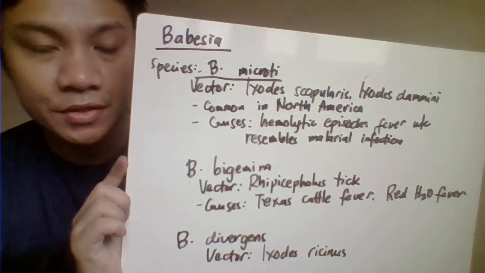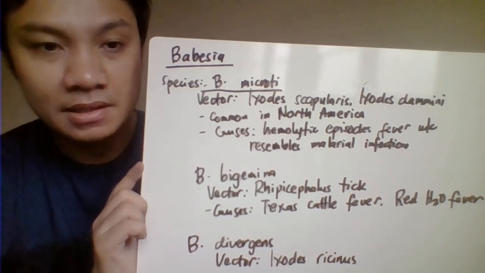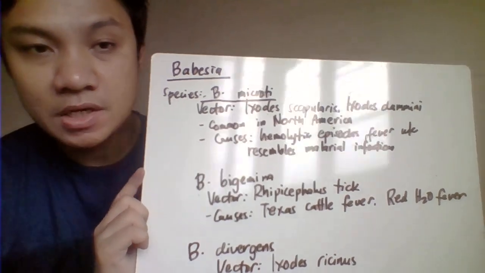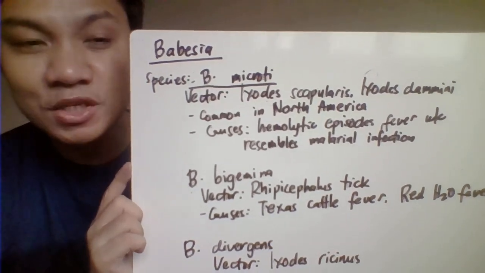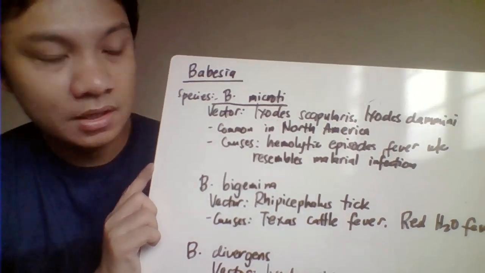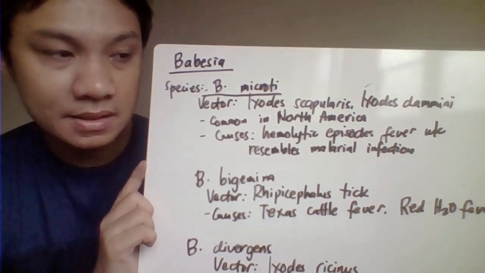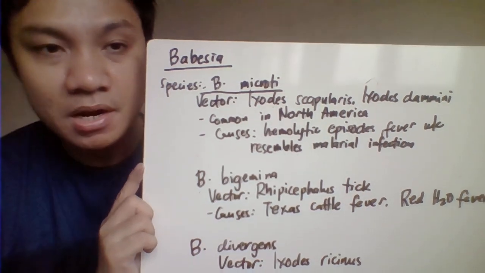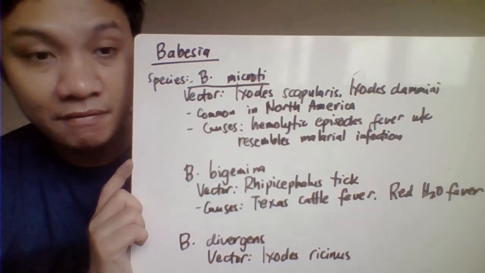Okay, we start our discussion with your Babesia. So we have here the Babesia, basically transmitted by the bite of ticks belonging to the genus Ixodes. We have here the three species of Babesia. We have Babesia microti, transmitted by Ixodes dammini and Ixodes scapularis. It tries to cause a hemolytic episode, and it would resemble the fever manifested with your malarial infection.